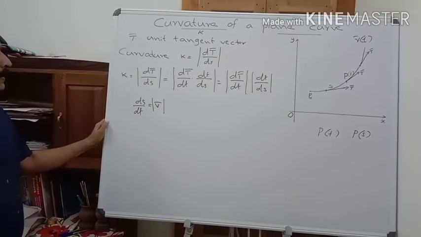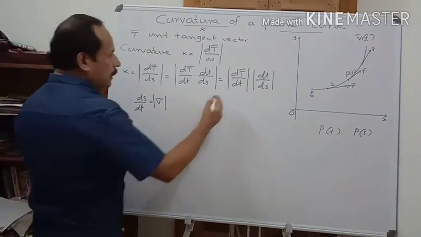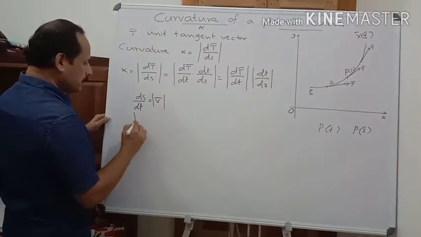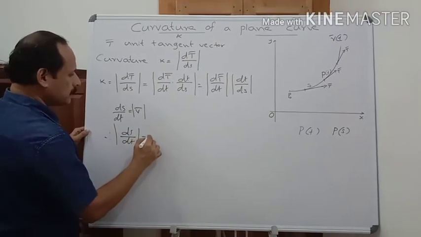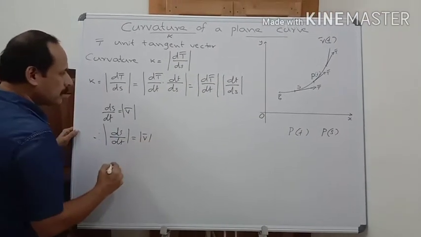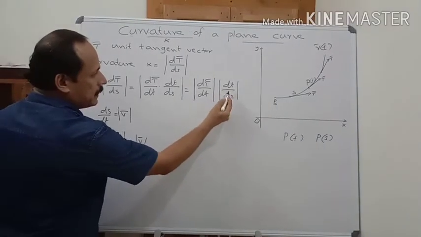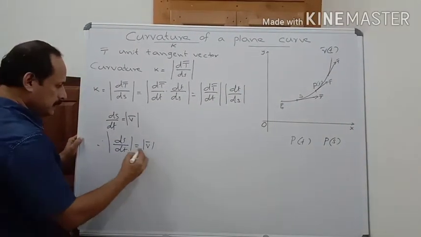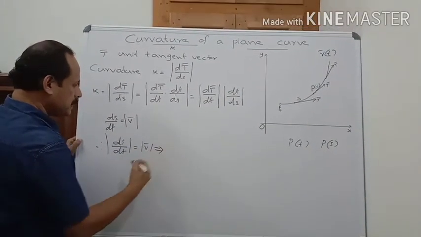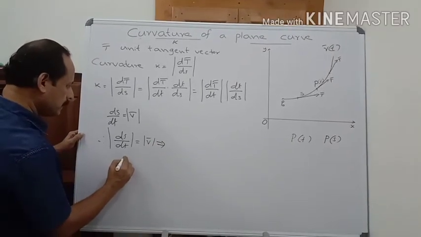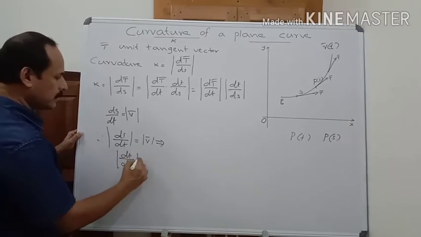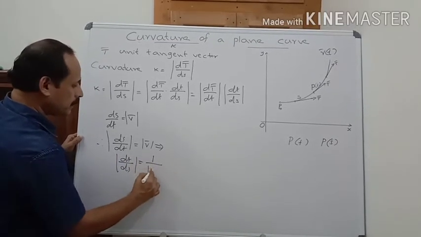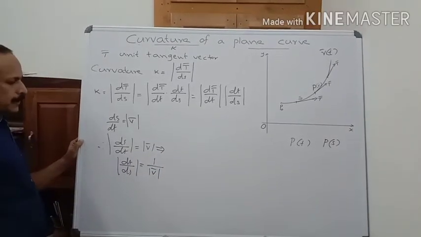Ds by dt is mod v bar, and therefore mod ds by dt equals mod v bar, and dt by ds modulus equals 1 by mod v bar.